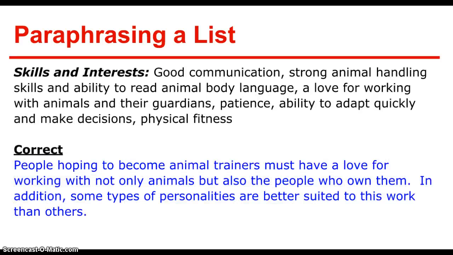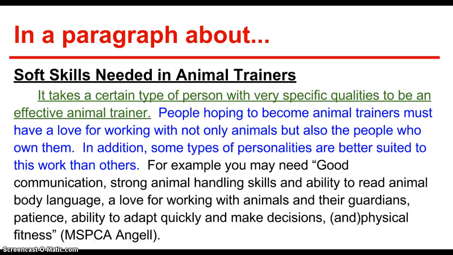What you can do is categorize some of these things and put them into categories. So for example, people hoping to become animal trainers must have a love for working with not only animals but also the people who own them. And in addition, some types of personalities are better suited to this work than others. Now you'll notice that I said some types of personalities, but I didn't give qualities of these people, because when I put this paraphrase into my paragraph, I know that I'm going to add that quote that lists out those qualities.